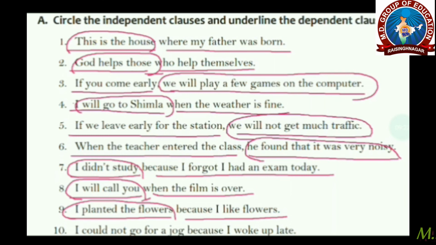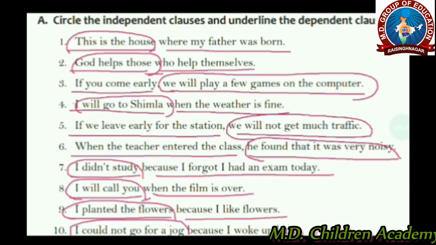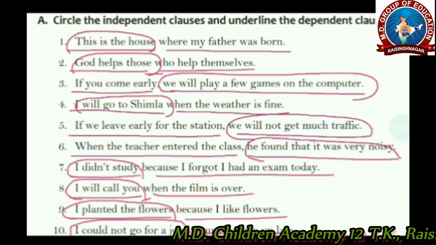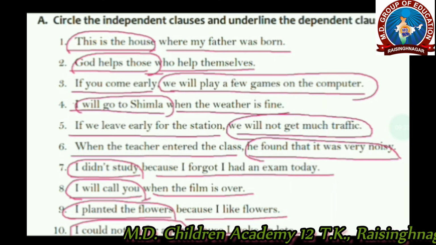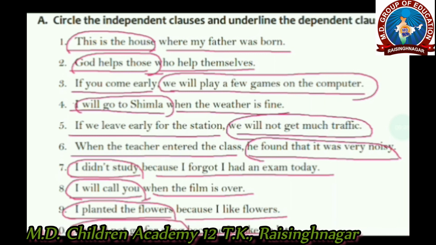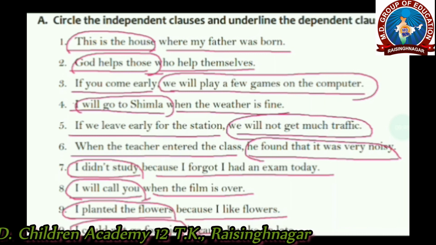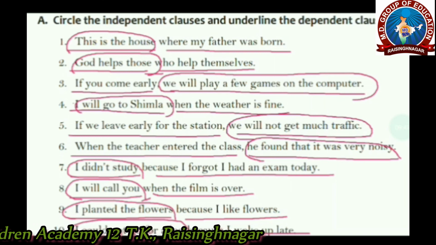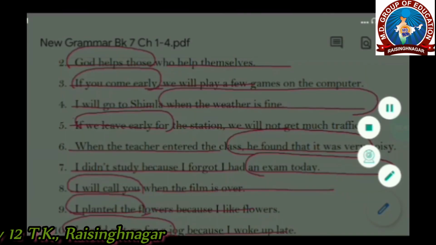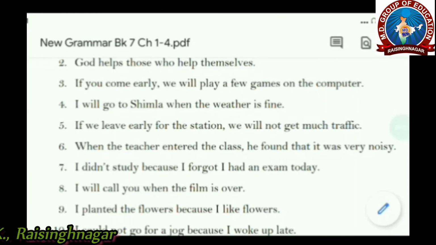Next is I could not go for a jog. This is independent clause. Whereas because I woke up late, this is dependent clause. Alright? It's not making a complete sense. Whereas I could not go for a jog, it's making a complete sense. It can stand alone. So it's independent clause. So in this way we have completed this session.